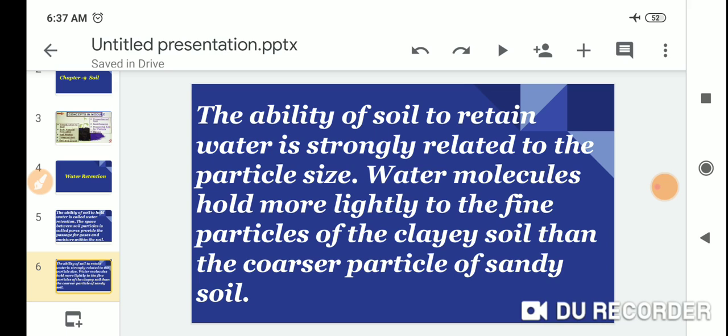Water molecules hold more tightly to the fine particles of clay soil than to the coarser particles of sandy soil.